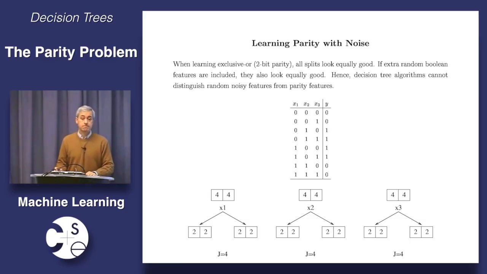I'm just thinking, if those things are possibilities and the learner tries XORs, then it might come up with the answer. Yes, this is a good point. Let's suppose that it really was just an XOR of two things like here. Well, in that case, if I try XOR of two things, I will hit on the right answer. But this is why I'm looking at parity in general. What if I have a parity of a large number of these bits? I cannot try all those things. There's just too many.